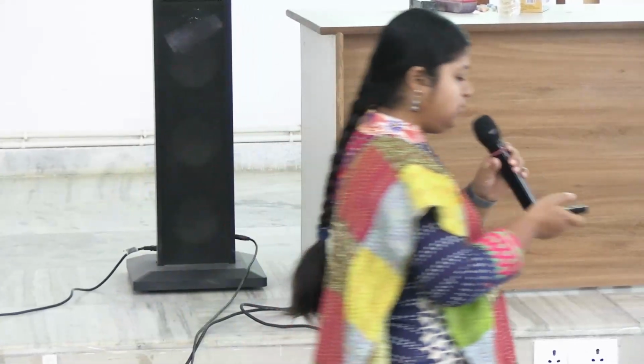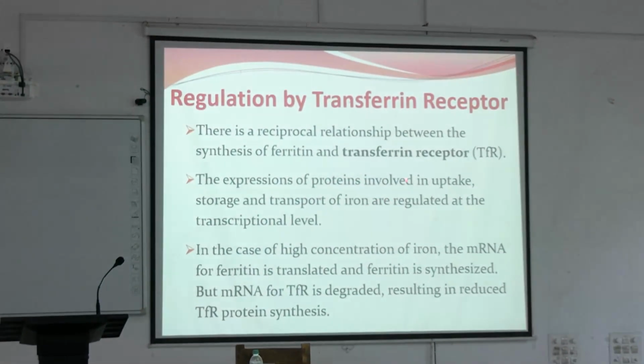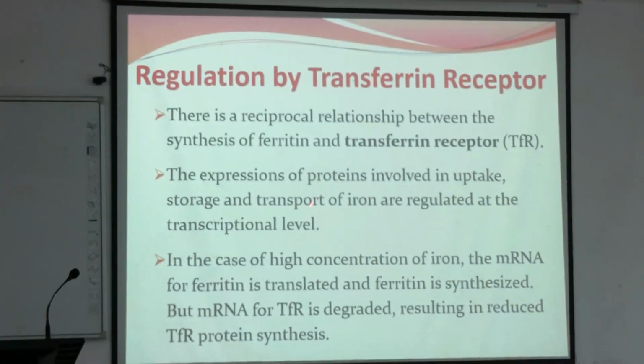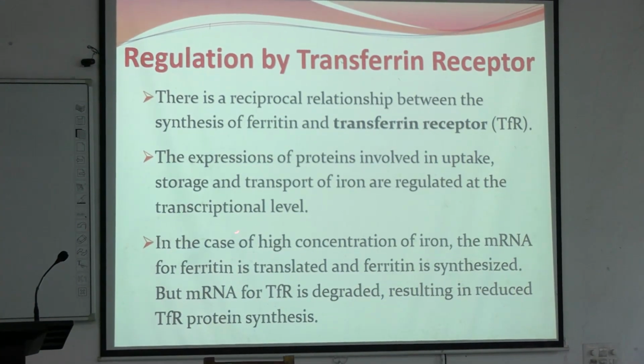So if body's requirement is less, there will be lower transferrin receptors and increased ferritin, and they act in a reciprocal way. So expression of proteins involved in uptake, storage and transport of iron are regulated at transcription level.